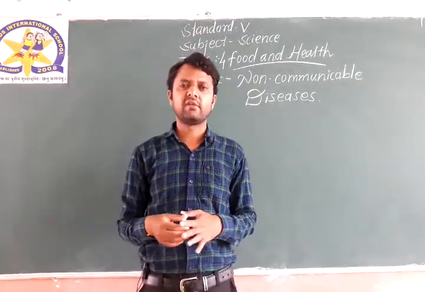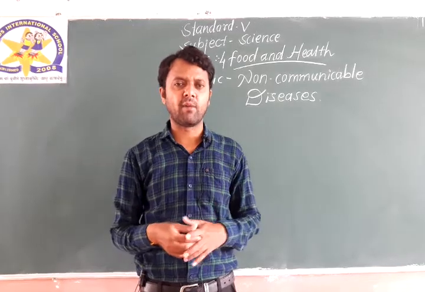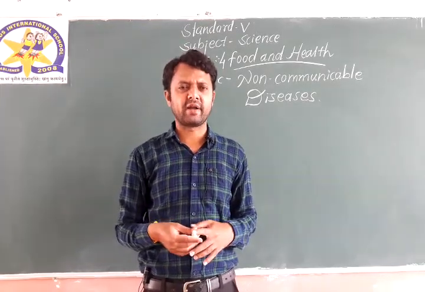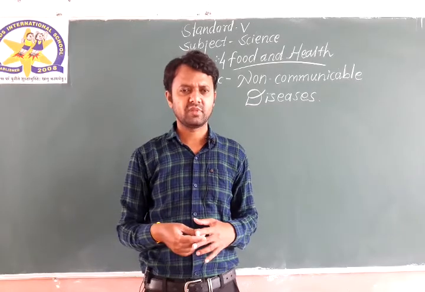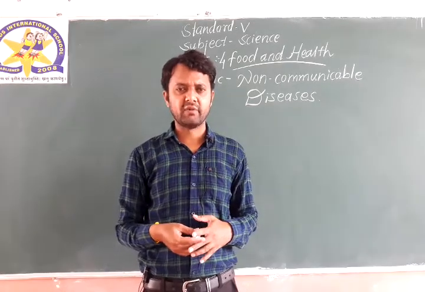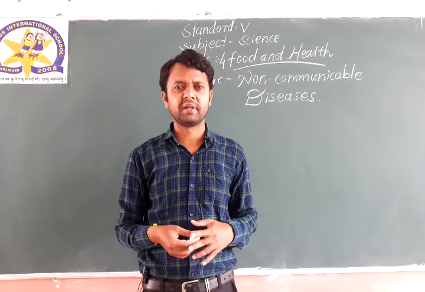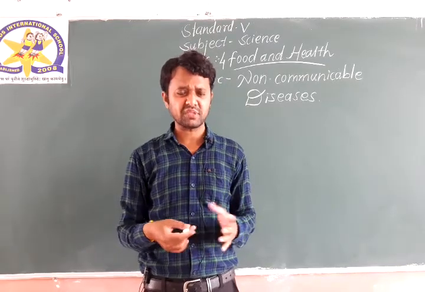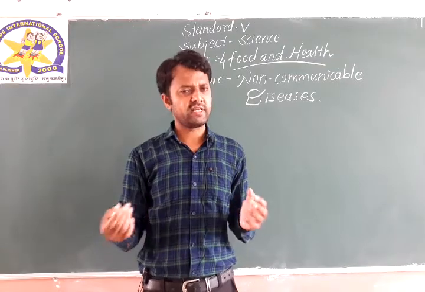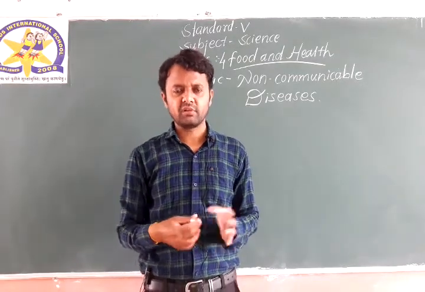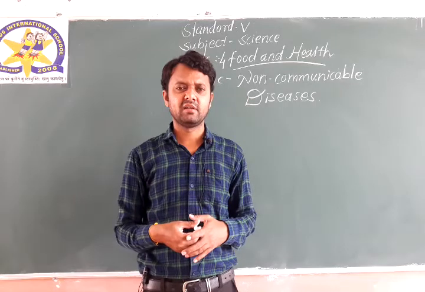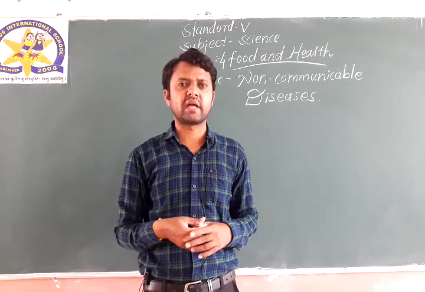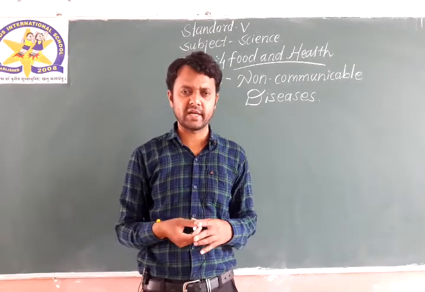Then we saw different kinds of nutrients under the heading of components of food: carbohydrates, proteins, fats, vitamins and minerals. Along with these 5 main nutrients, we also saw roughage and water. Then we saw balanced diet. A diet which includes all the nutrients in adequate amount is called a balanced diet.